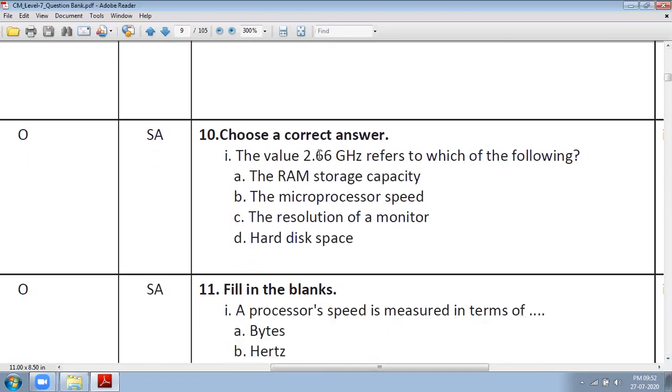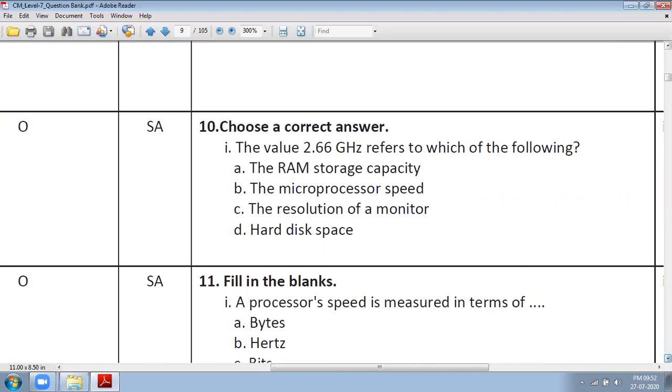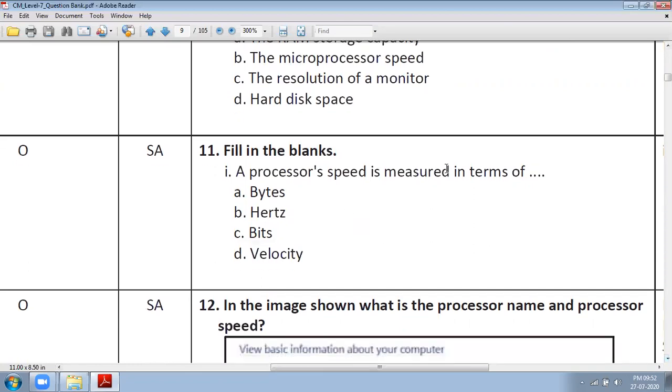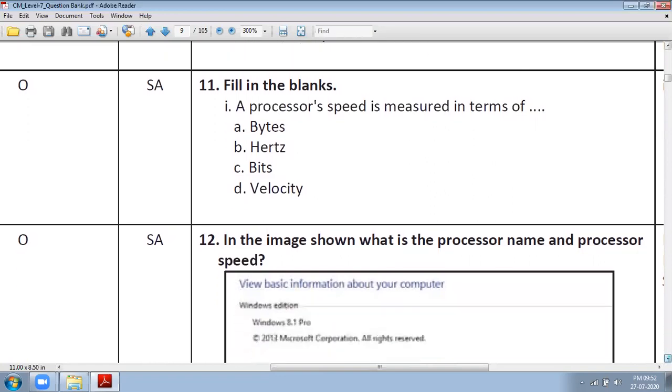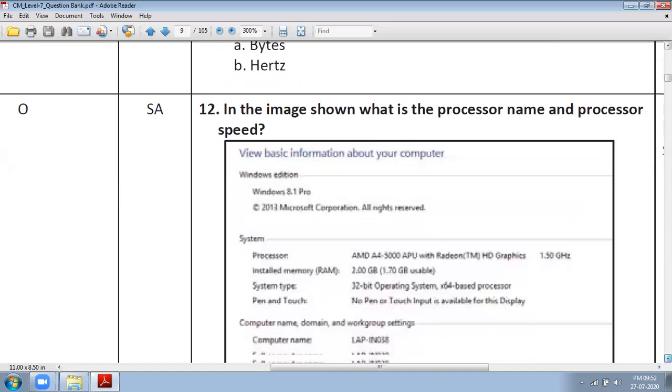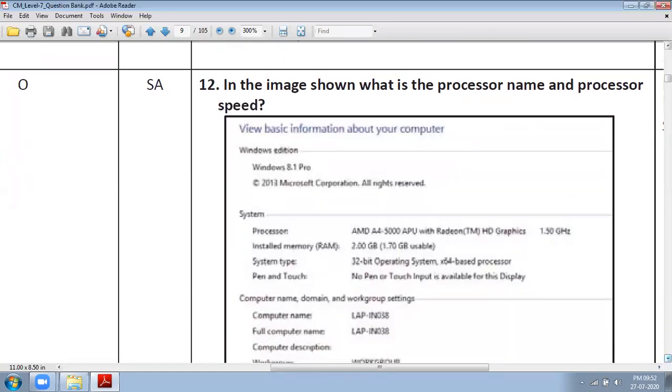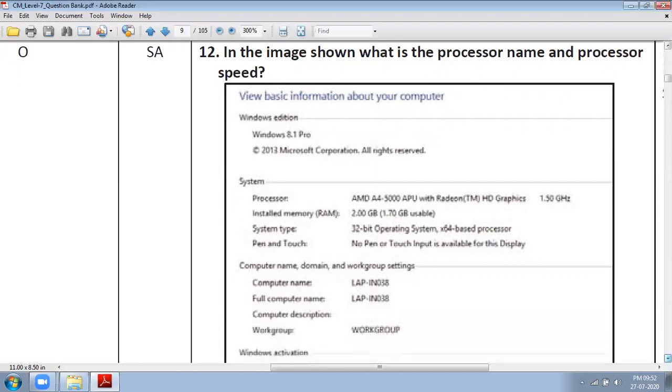The value of 2.66 gigahertz refers to which of the following? Here it is talking about microprocessor speed. A processor's speed is measured in terms of hertz, gigahertz, megahertz. Same here, what is the processor name and processor speed?